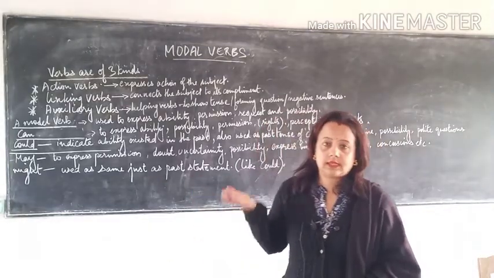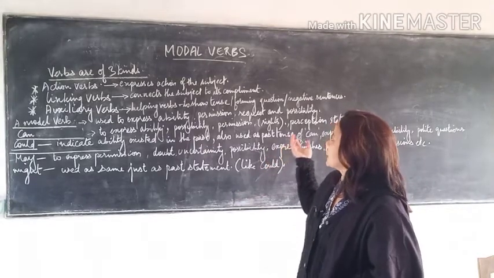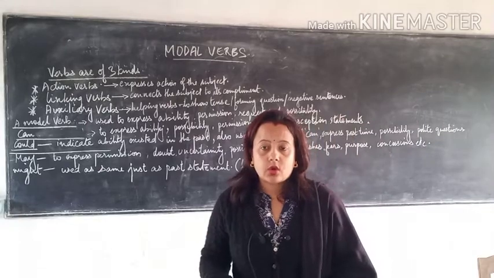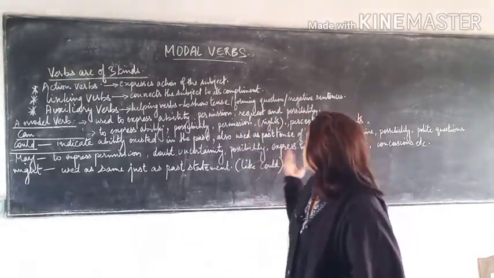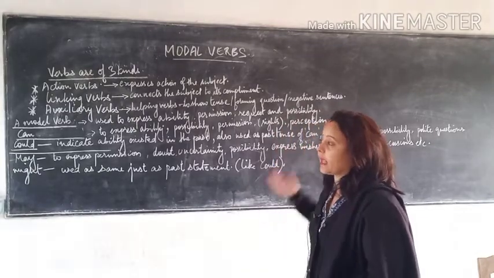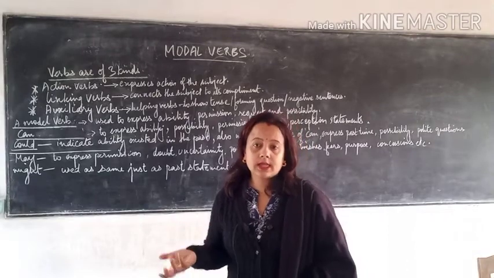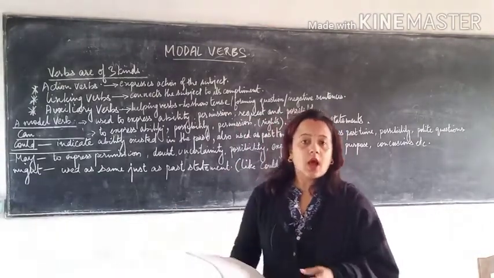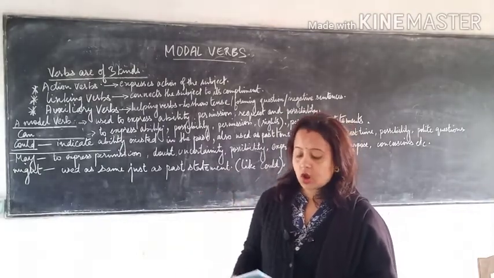Because it shows the tense, whether the sentence is in past, present or future. It also shows whether the sentence is a question or an answer, negative or positive. So it gives a vivid description about the particular sentence we are talking about.